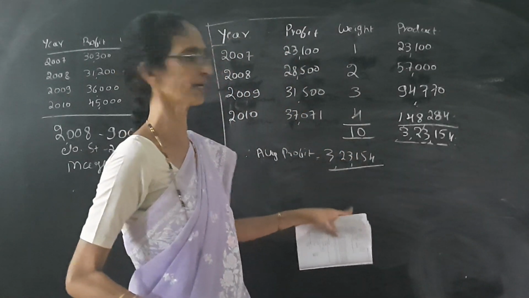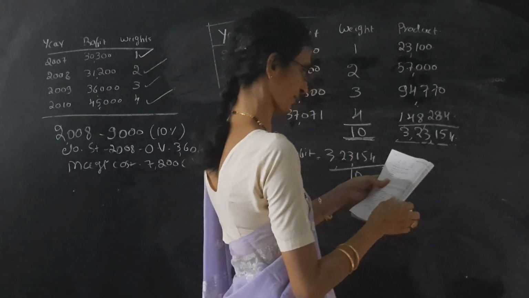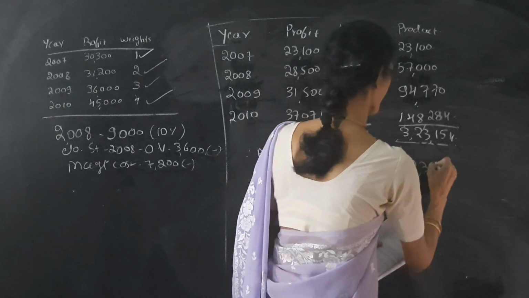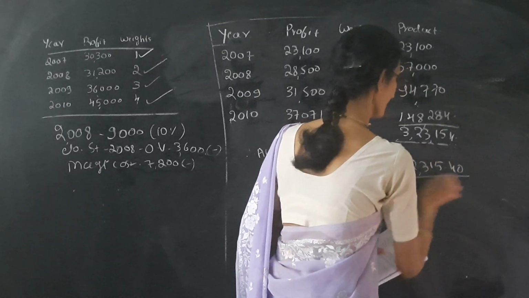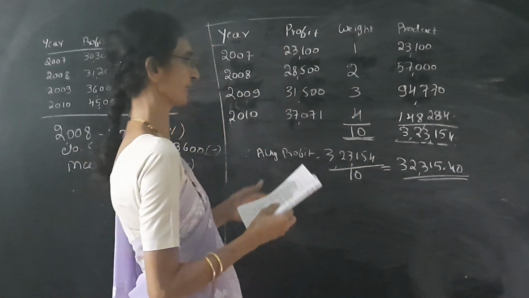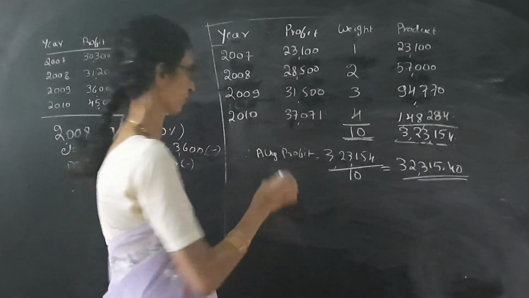Total product divided by total weight. Total weight is 10. So we get 32,315.40 paisa. So average profit is 32,315.40.